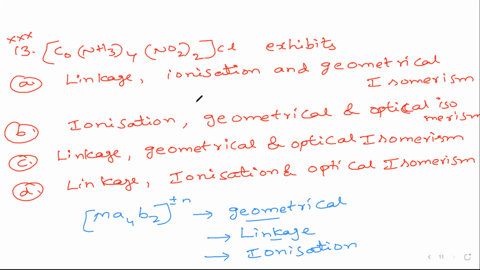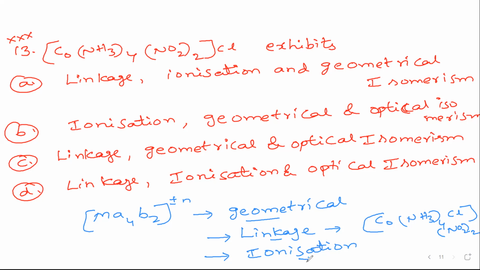Let us see now. I'll write the example here. For linkage, NO2 will come outside, Cl will go inside. You can write it like this: Co(NH3) taken 4 times, Cl inside and outside, donor atoms from NO2 taken 2 times.